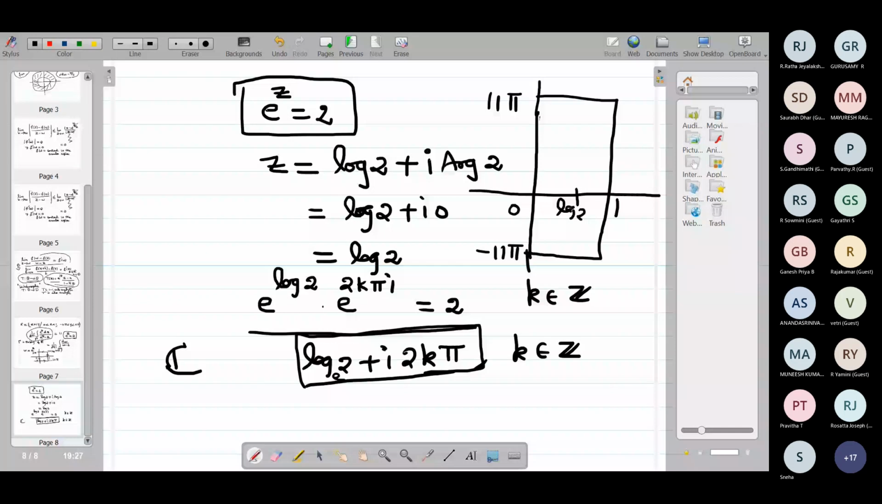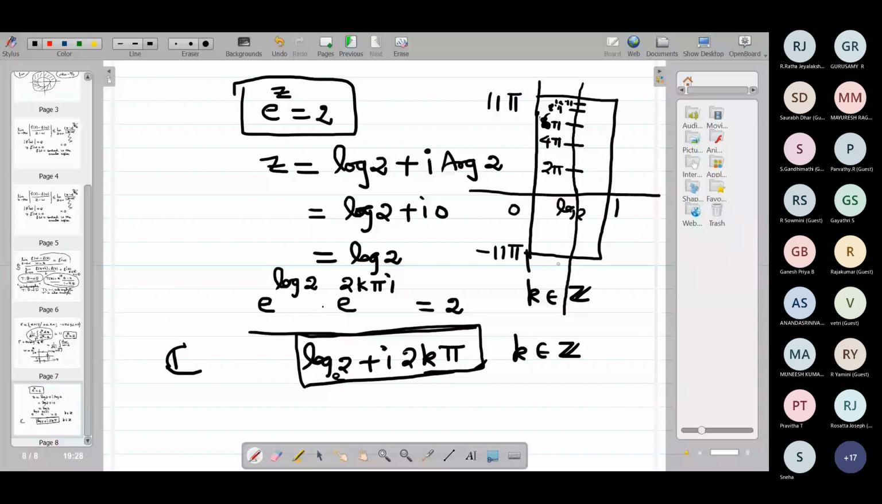So if I put k equal to 1, log 2 plus 2k pi I, so plus 2 pi. I just write 2 pi. This is 4 pi. Next 6 pi, 8 pi, 10 pi. All these will lie here, right? Up to 10 pi, it will be here. Similarly for negative integers, minus 2 pi, minus 4 pi, minus 6 pi, minus 8 pi, minus 10 pi.